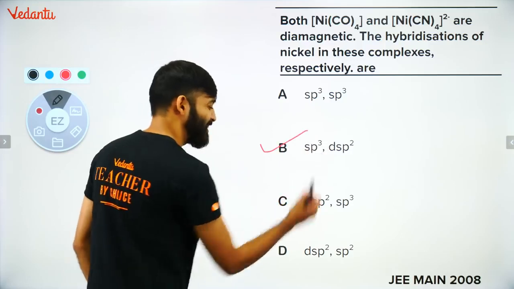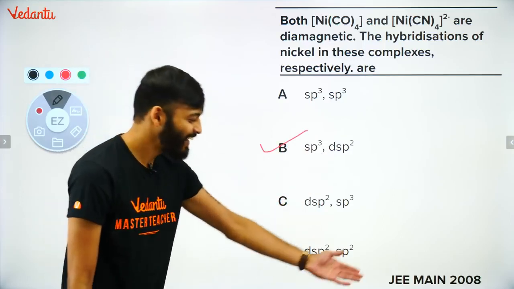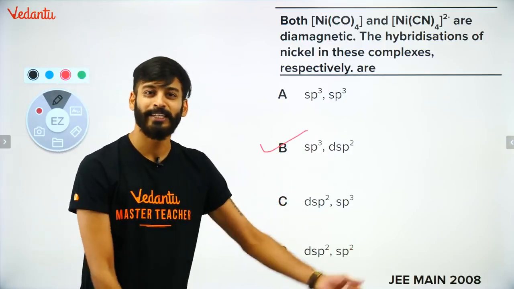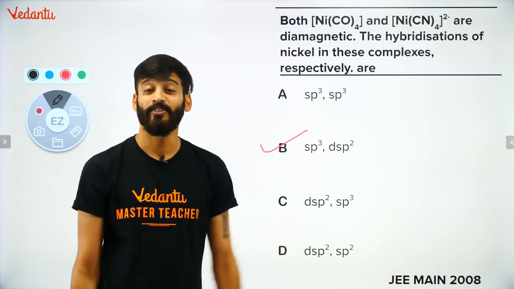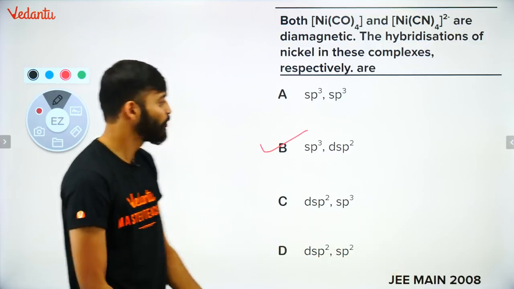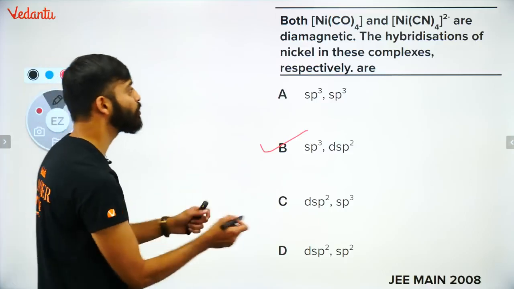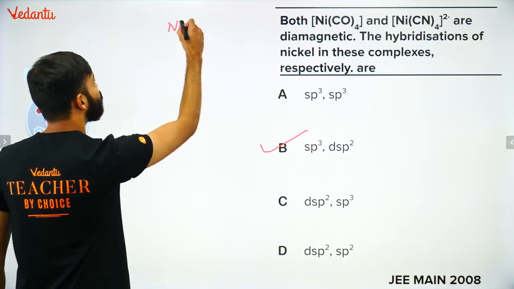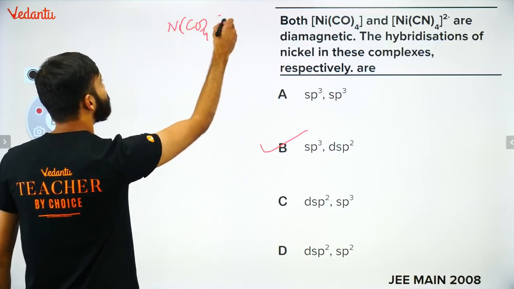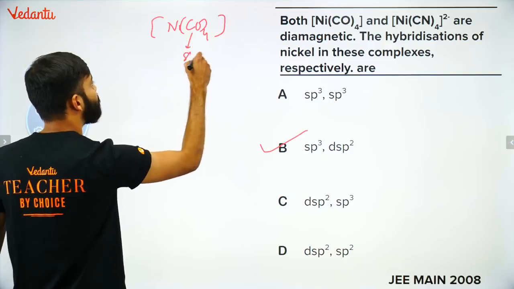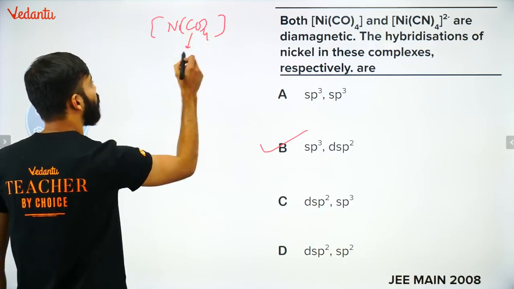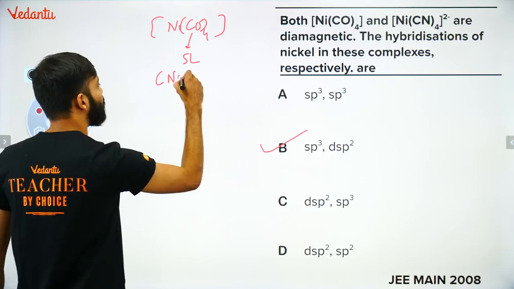Answer is B. And see how simple the question is, man. Again, it is coming in Mains, matlab AIEEE 2008. It has been a previous year question. Bada hi aasan question. How do we do that? You guys already know. Abhi just now I have discussed Ni(CO)4. Since it is a strong ligand, there will be no pairing.